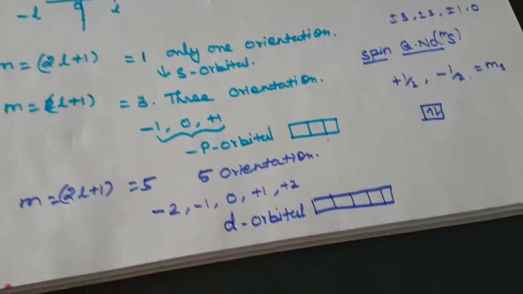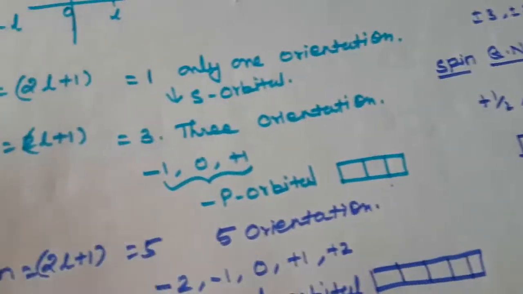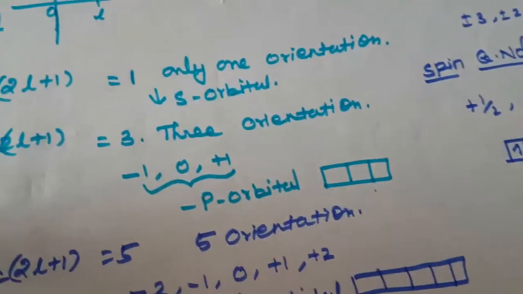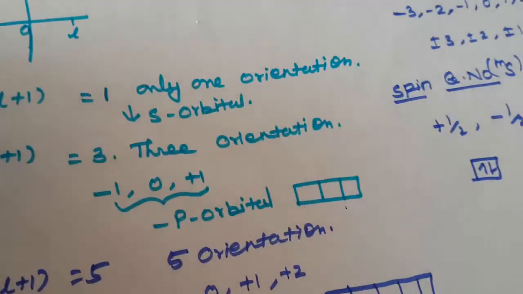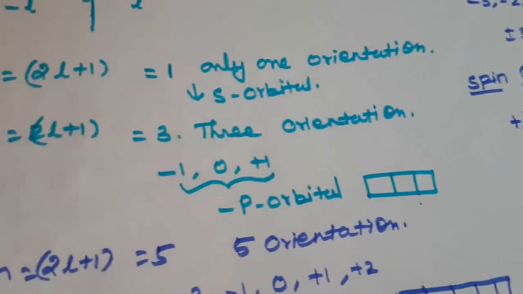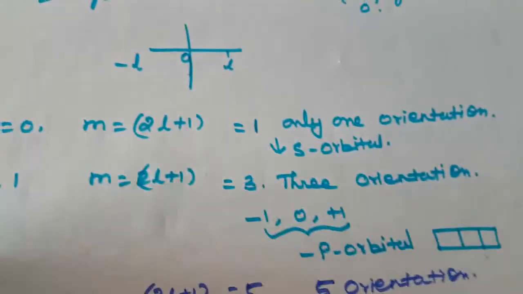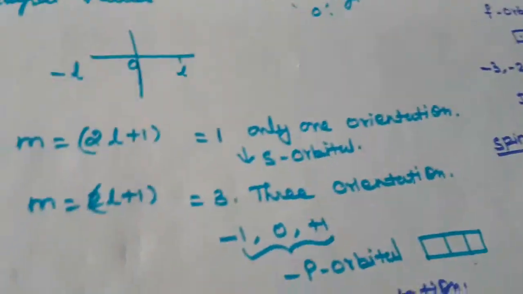How to calculate these quantum numbers? Suppose you know one value, n is equal to 1, how do you write the 4 possible quantum numbers? How to write the 4 quantum numbers using this value? That is the next topic. Next we are going to see the designation of these orbitals.